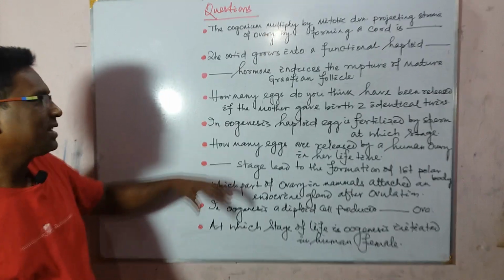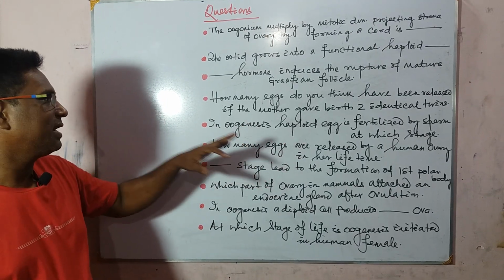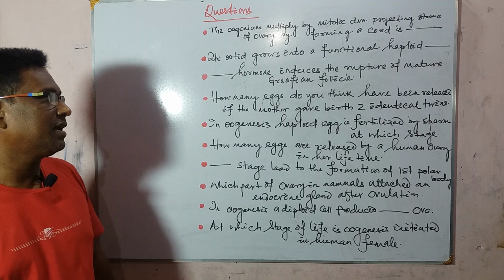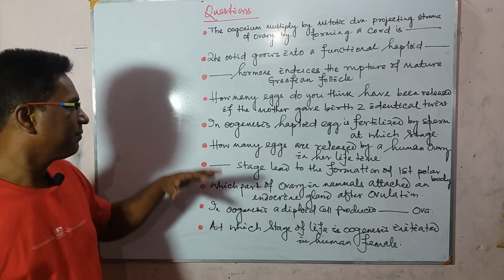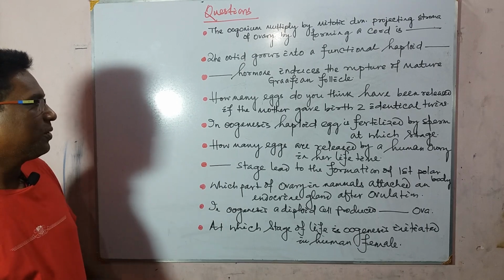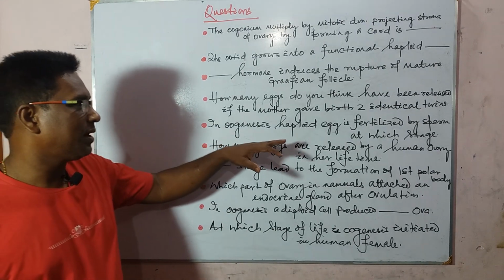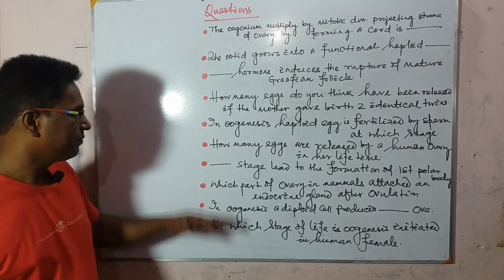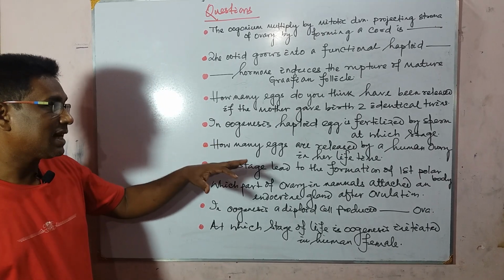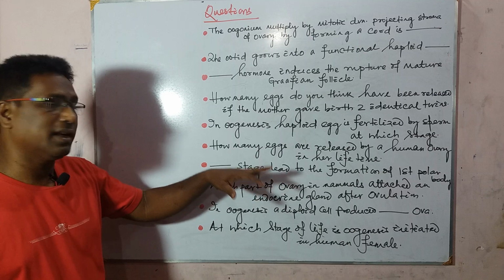How many eggs do you think have been released if the mother gave birth to identical twins? Then in oogenesis, haploid egg is fertilized by sperm at which stage? How many eggs are released by human ovary in her lifetime?